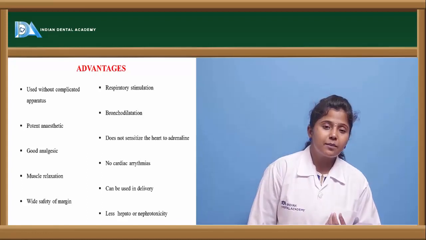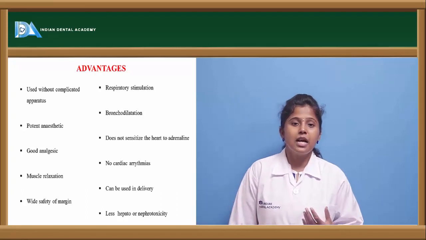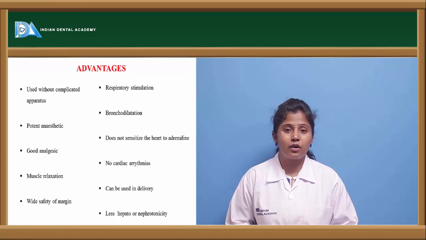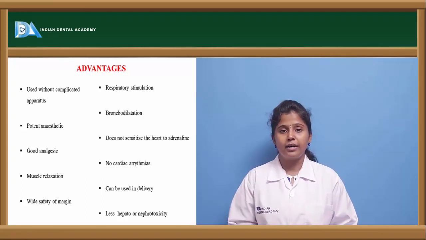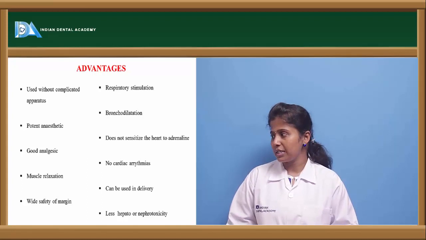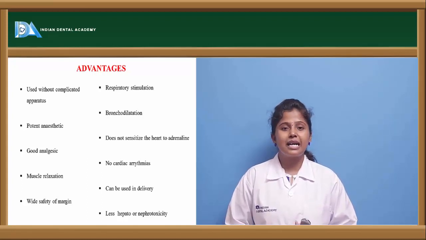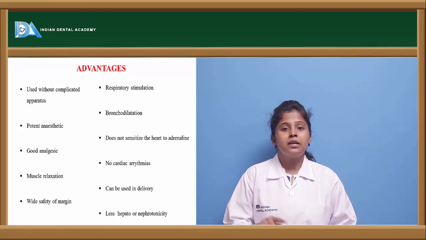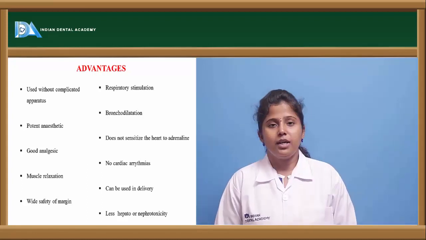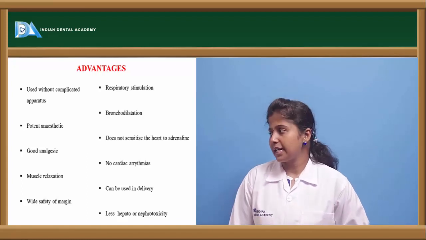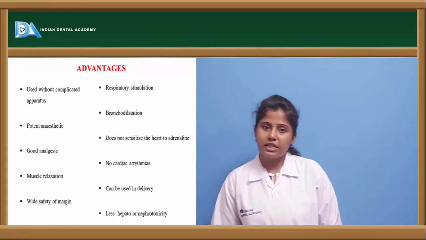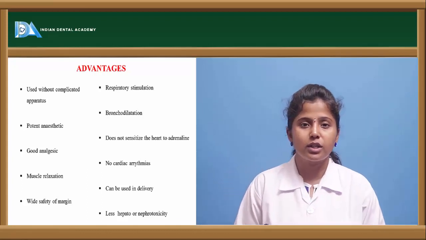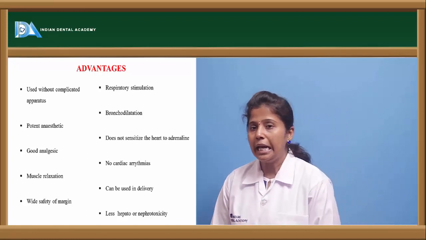In many general anesthetics, the heart becomes sensitized to adrenaline. So if we give adrenaline, the heart is very sensitive to it. Diethyl ether does not cause this action, and it does not cause any cardiac arrhythmias. Cardiac arrhythmia is a condition where there is dysrhythmia in the heartbeat. The heartbeat is not altered by diethyl ether, and it can be used in delivery also, and it has less hepatotoxicity and nephrotoxicity. So it is not that toxic to the liver and kidney.